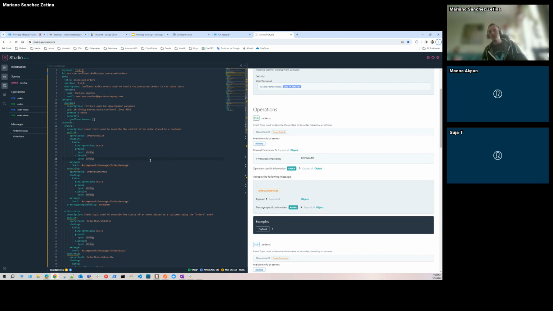It's supposed that in the next releases we will have the possibility to enforce the policies using the AsyncAPI directly, and that would be a great feature. I've been waiting for that for some months.